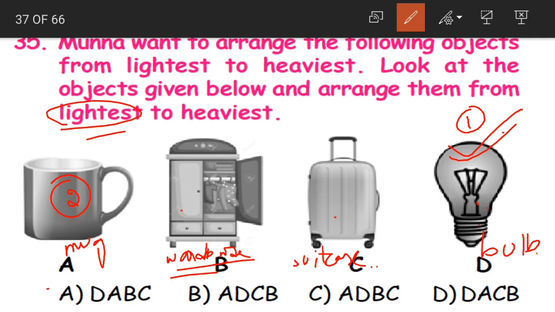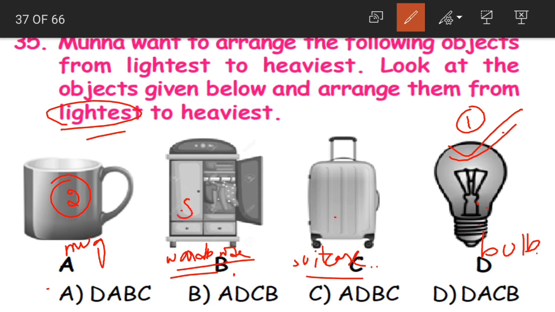Now coming to wardrobe and suitcase, both are used for clothes only. But if you think logically, in a wardrobe or almirah we have all our clothes. We have many clothes dumped in it. But in a suitcase we can store only a limited number of clothes, say 4 pairs or 5 pairs.